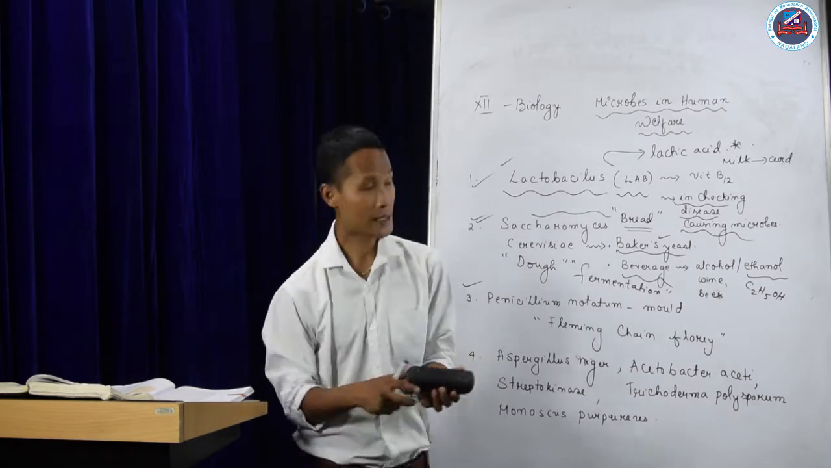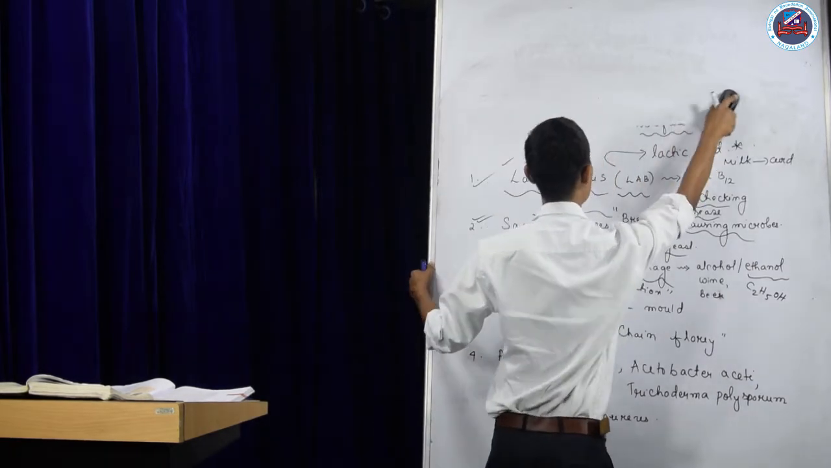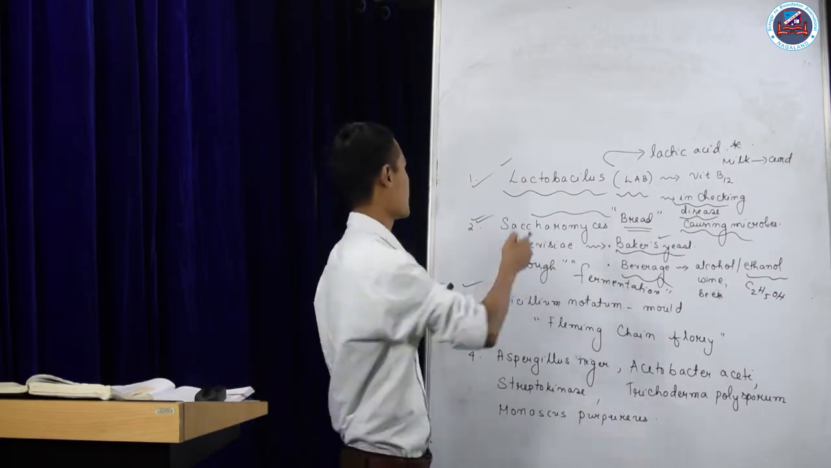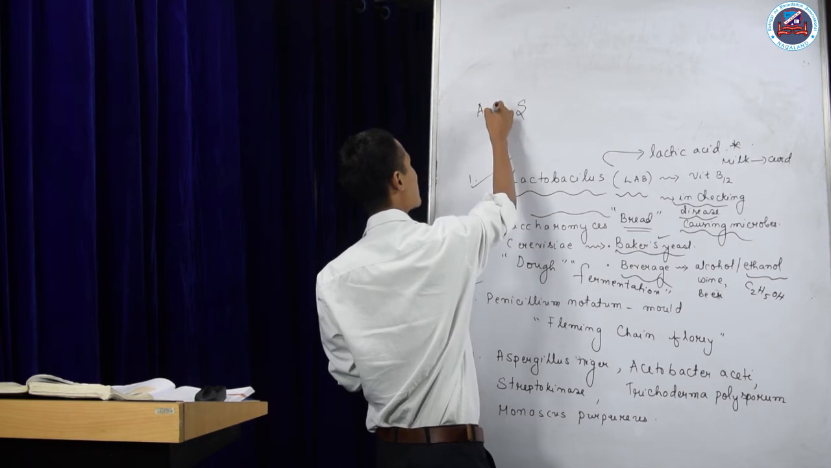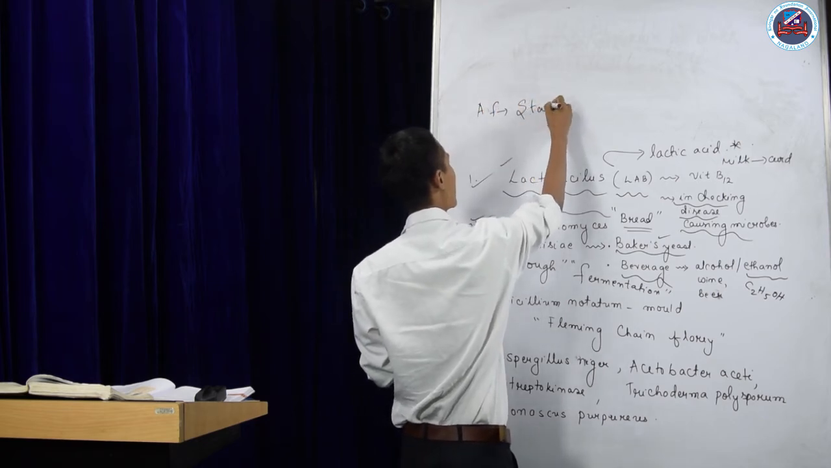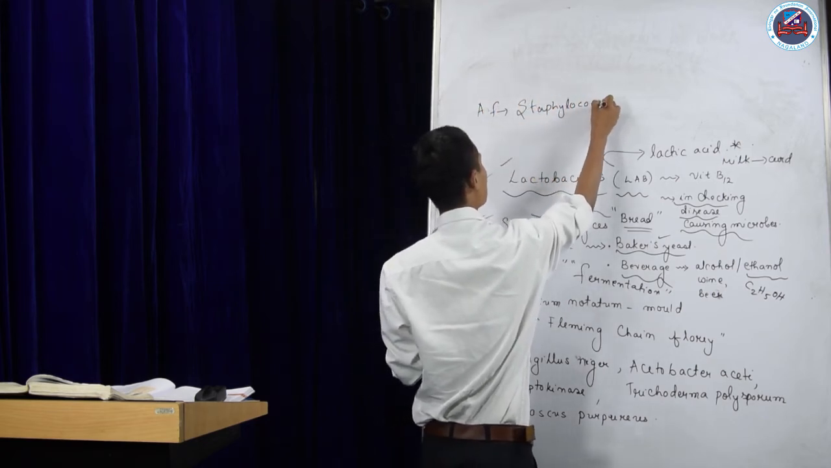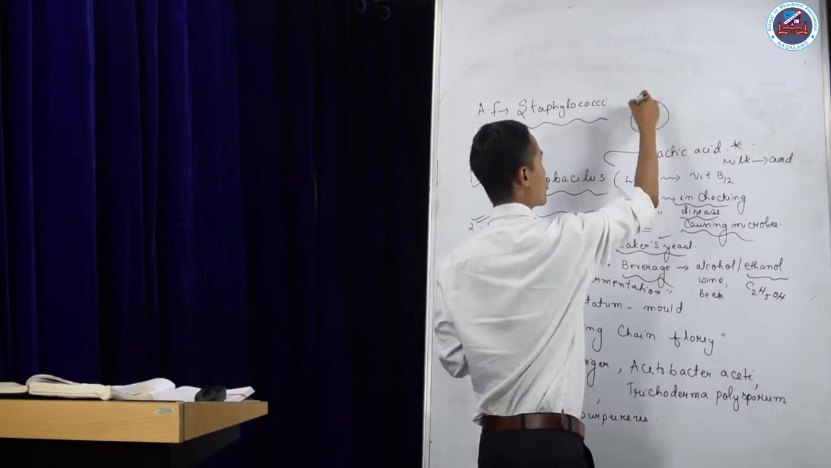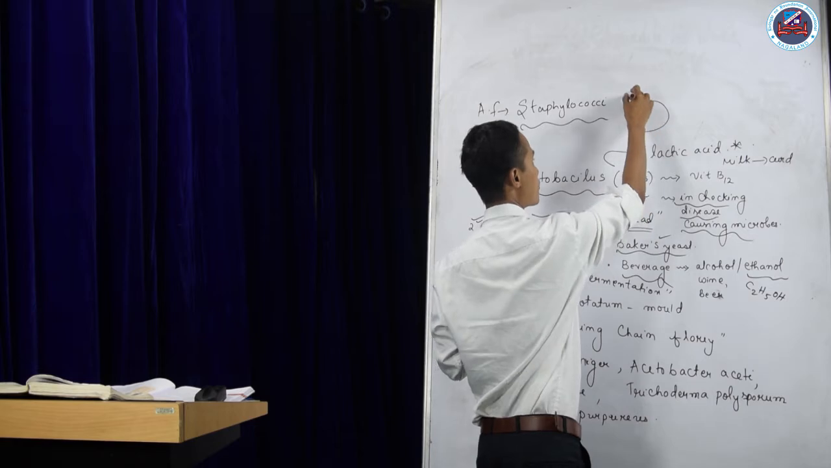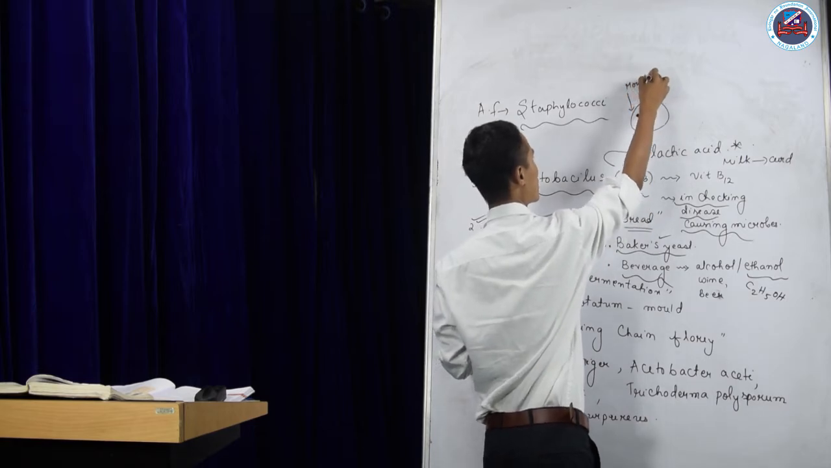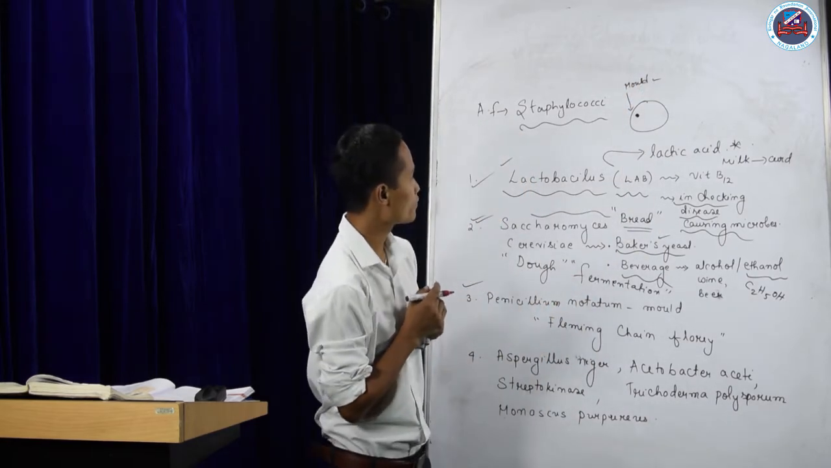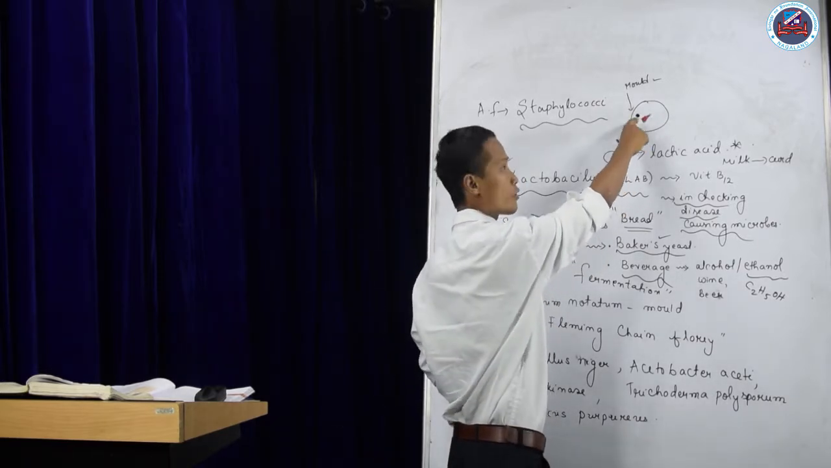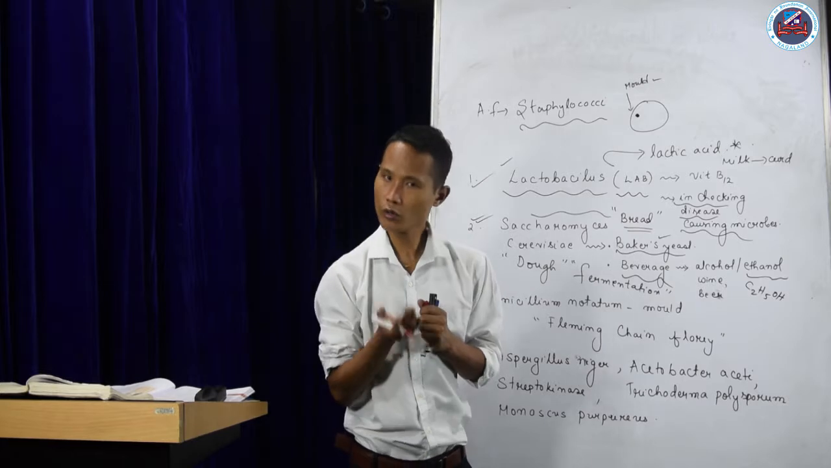He was working on the staphylococci. So there was a Petri plate. In that Petri plate, they found that there was a mold, M-O-U-L-D, and this mold started growing. Where the mold was growing, staphylococci did not grow.